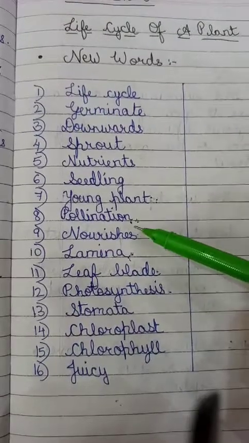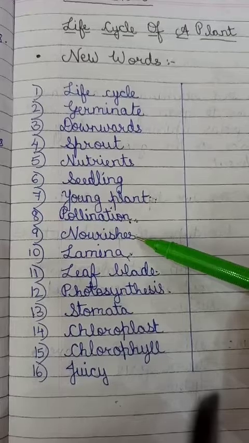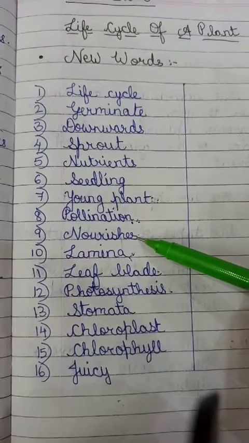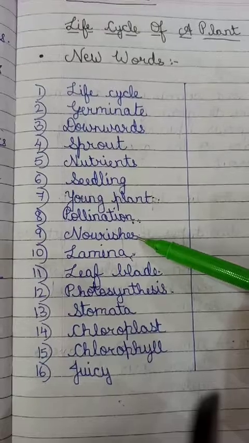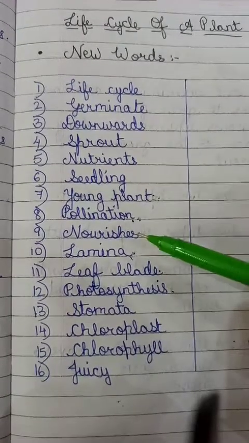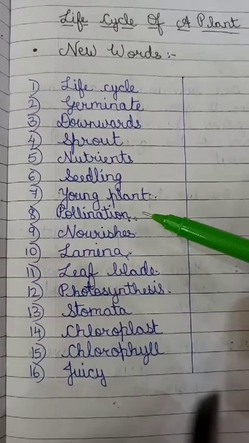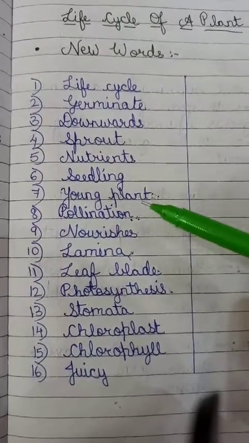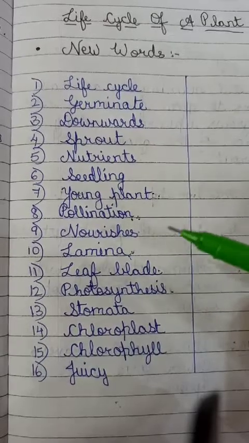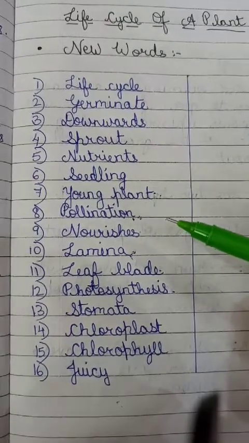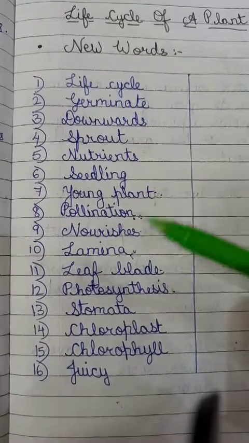Okay. Now ninth word. Ninth word is nourishes. Where the word nourishes is given? Nourishes is given when we read in the third paragraph that the fruit protects and nourishes the seeds after it ripens, so that the seeds can start the life cycle all over again.